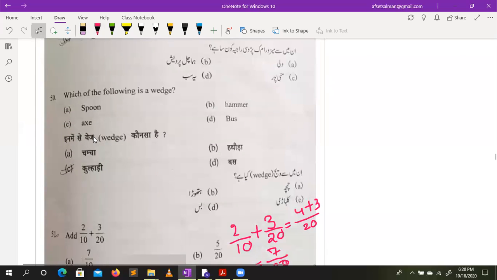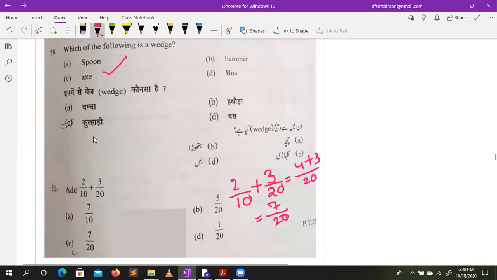Which of the following is a wedge? It's all about an axe. It's a cutting section of a tool which is used for wood cutting.